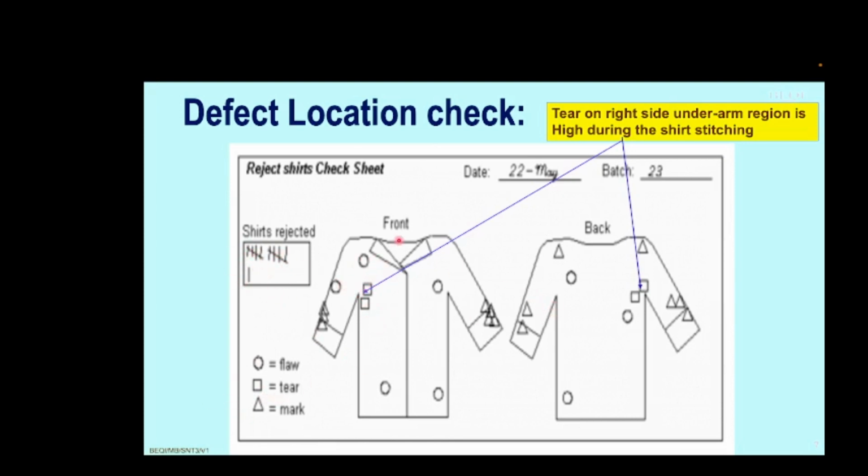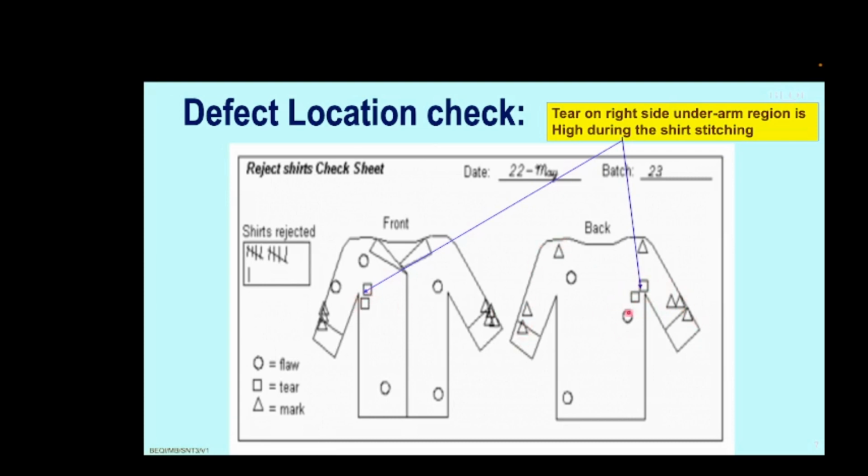As you can see from the model of the shirt, squares are here under the arm on the right hand side, showing that tearing of the cloth was happening during stitching, more on the underarm stitching side, and they solved only here by reducing the tension during stitching, because reduced tension would not affect the look of the shirt.